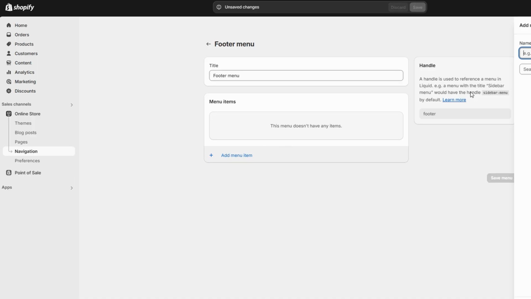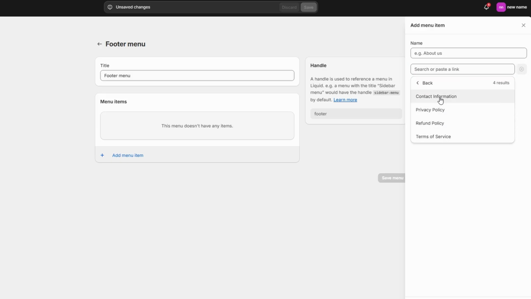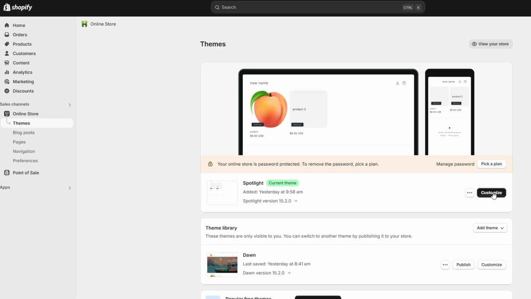Choose policies from the list and add each policy page you created. Don't forget to click Save after adding all your policy links. If you want to remove Shopify's default footer policy links, go to the page builder, click on the footer section, and scroll down to find the option that says Show Policy Links. Disable this option to remove them.